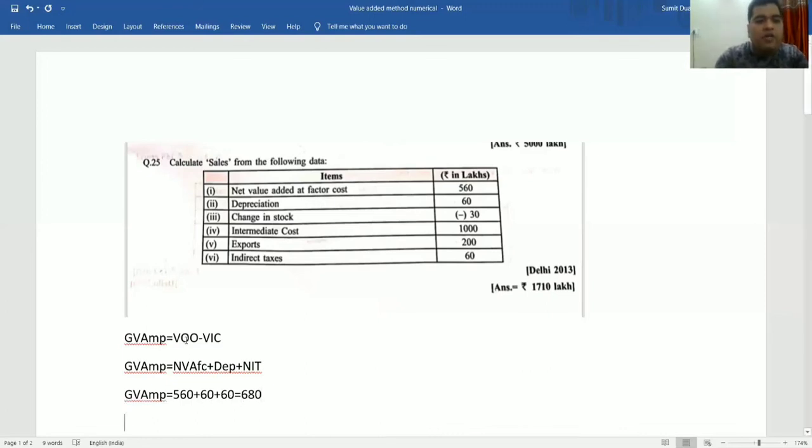Now I can put it in the first formula: 680 is equal to sales plus change in stock, and change in stock here is given as minus 30, minus intermediate cost, which is given to you as 1000.